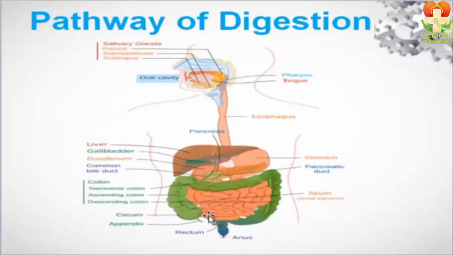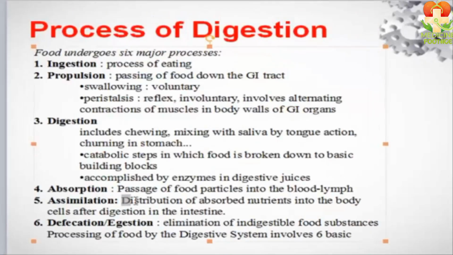Next is assimilation. What is assimilation? Once the food is absorbed through, it enters the blood capillaries. The absorbed food is distributed through the blood to the body cells. This process is called assimilation. This means the distribution of absorbed nutrients to the body cells after digestion in the intestines.